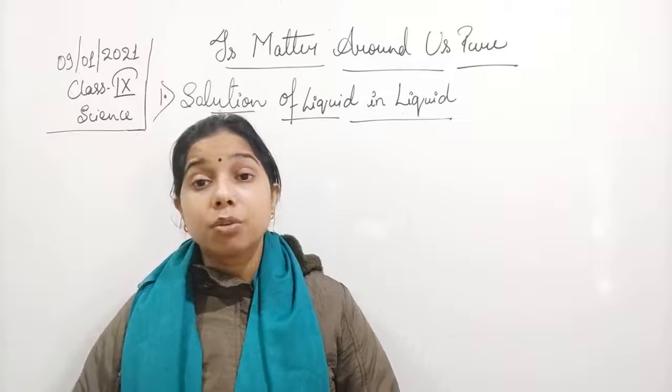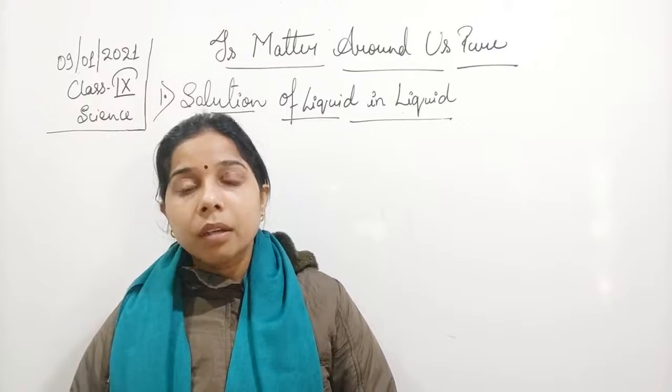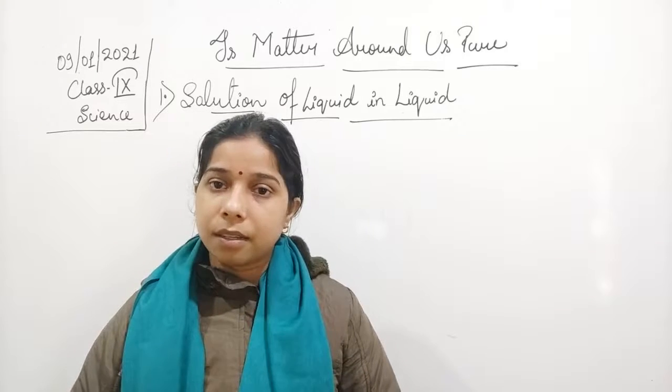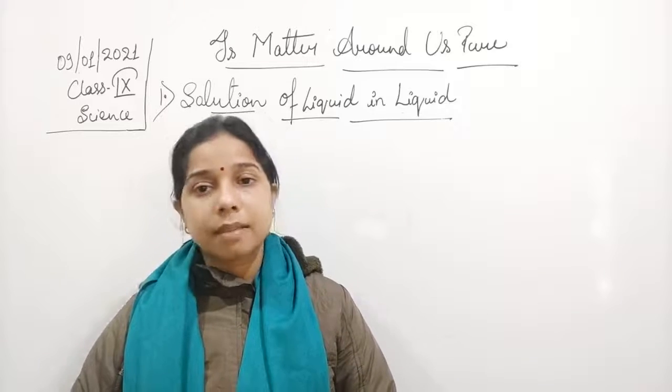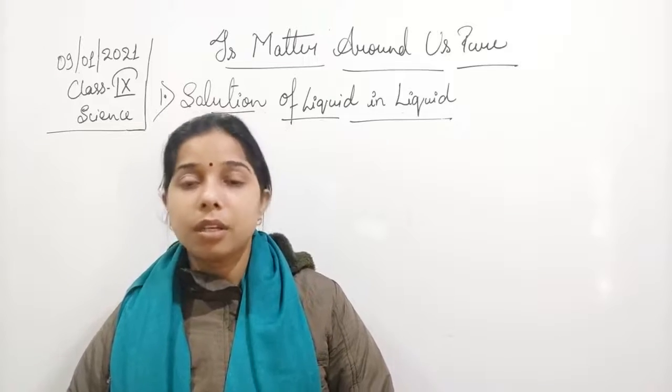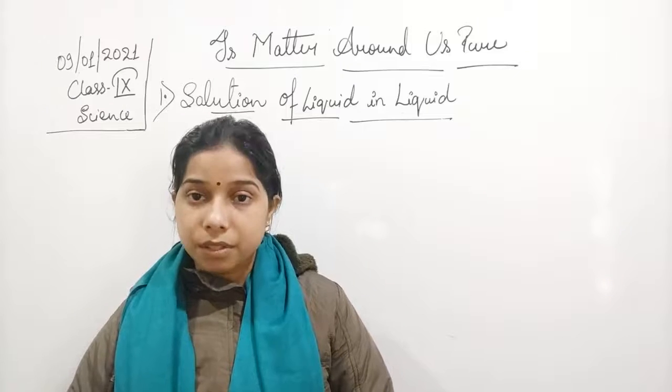Very good example, students, vinegar. Vinegar, in which acetic acid is present in water. So that is also an example in which the solute is a liquid as well as the solvent is a liquid.